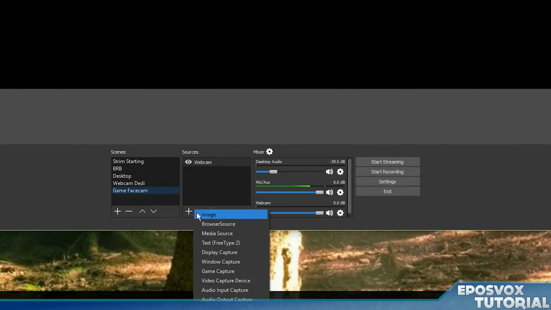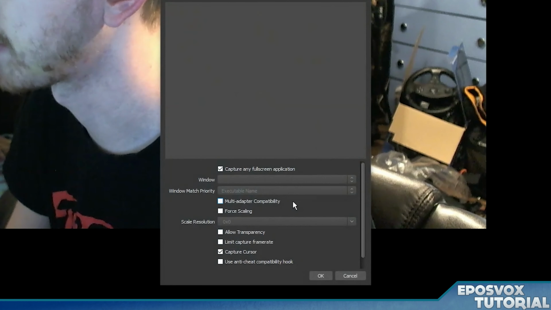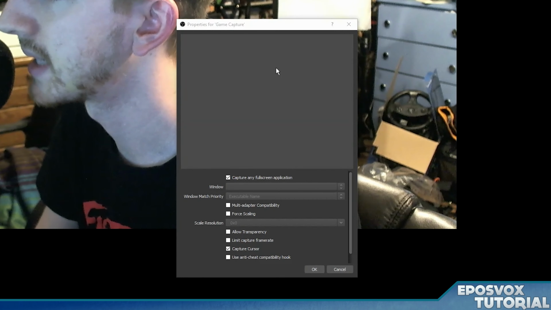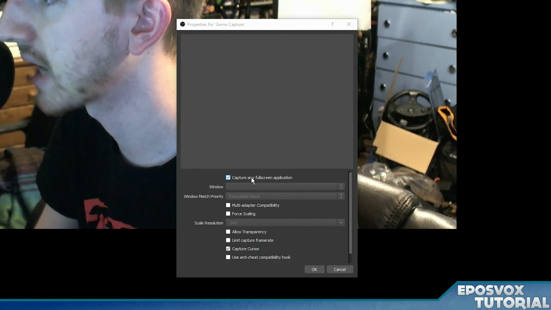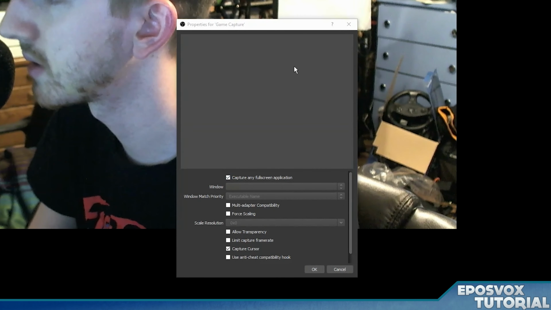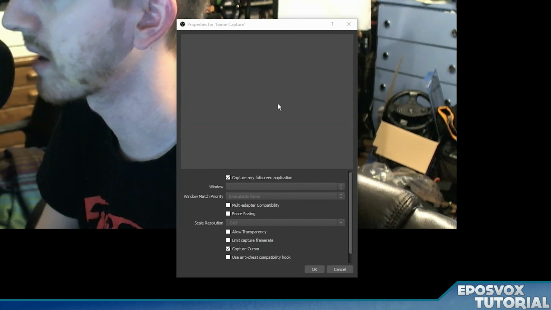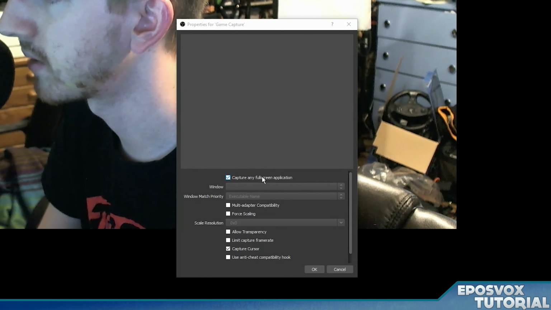Next, we're going to hit plus and go to game capture. And then we'll just call this game capture. And this works differently than it did in previous versions of OBS. Instead of having to choose whatever game you want, you can actually tell it to just capture any full screen application. So as soon as your game goes full screen, it'll catch it and show it to your stream. Now, this may or may not work for you depending on the compatibility of your game. You may have some issues where your game only shows a black screen or something like that.